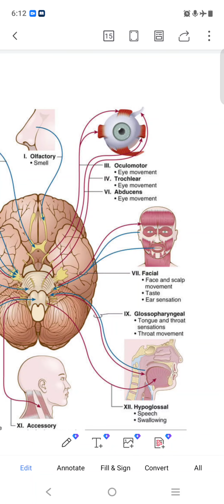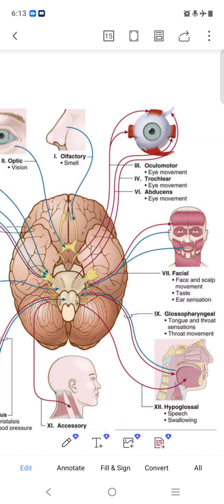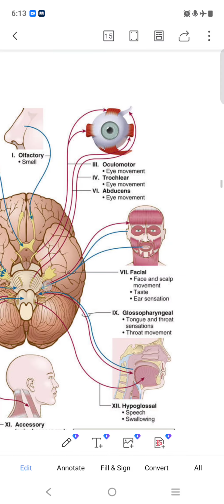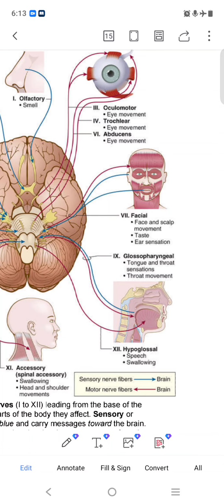Oculomotor, trochlear, abducent. The oculomotor is for our eye movement, trochlear is also for eye movement, abducent is also for eye movement. So all these three come from this area for our eye movement. They provide the signal for the eye movement.